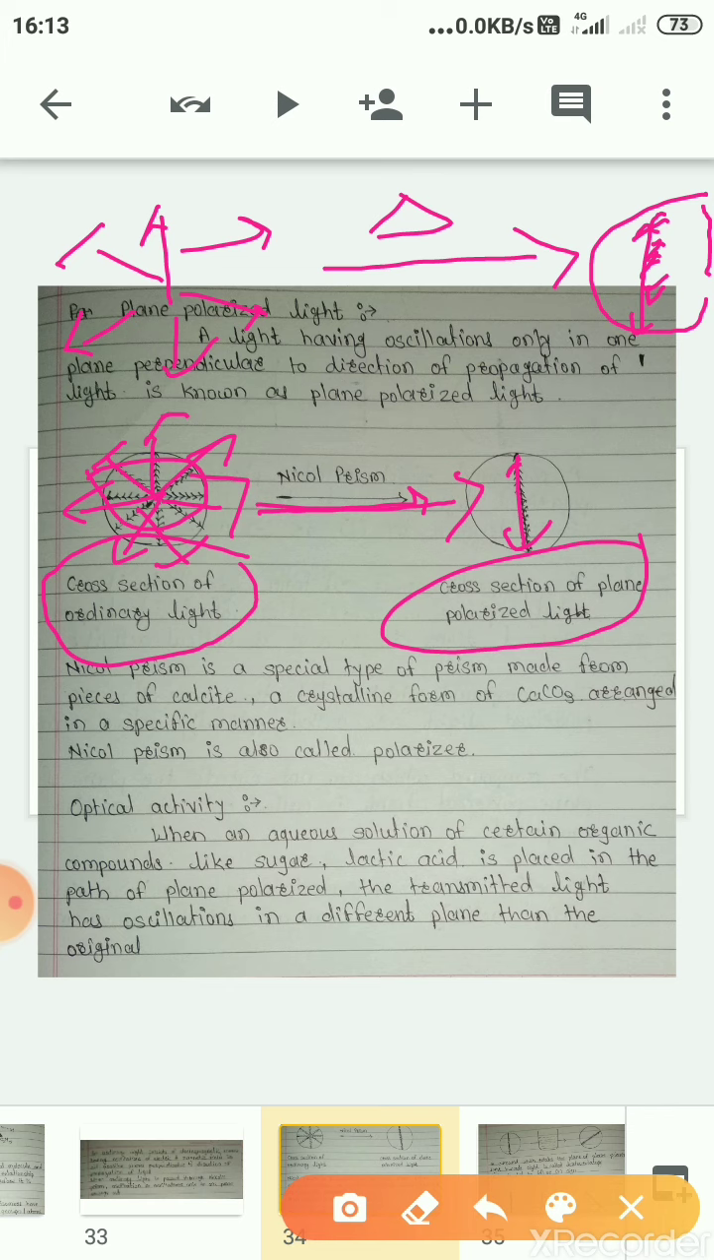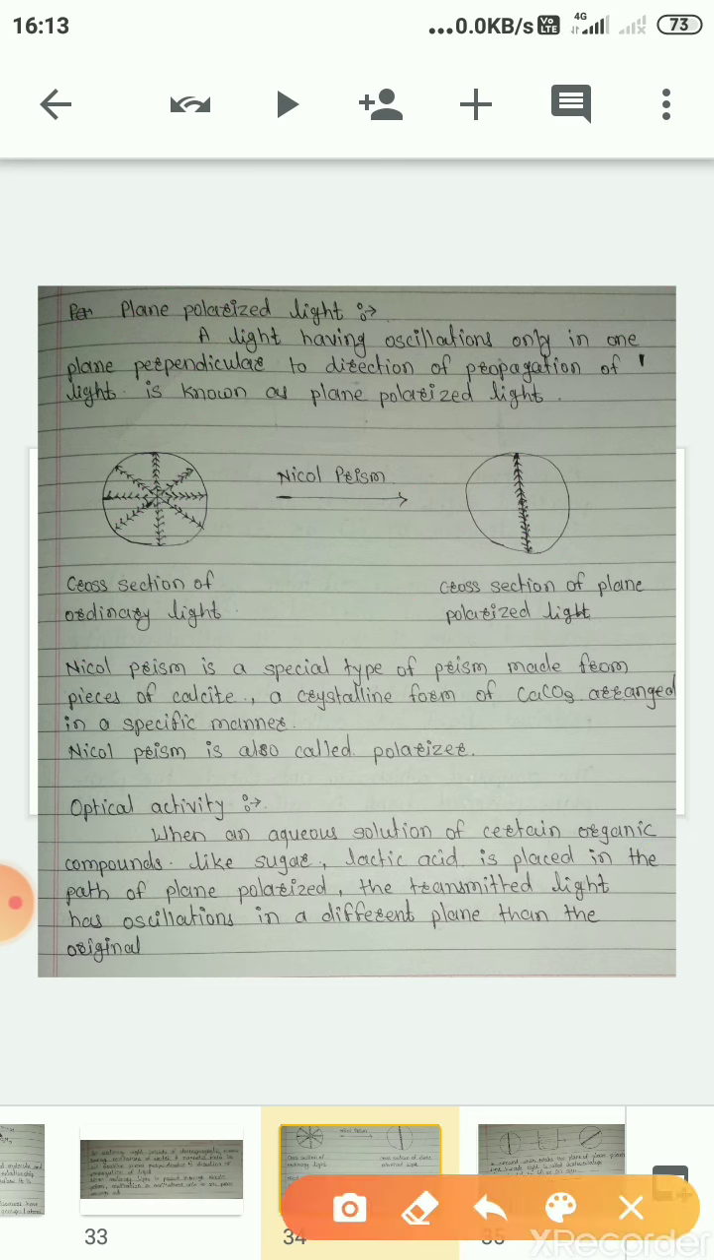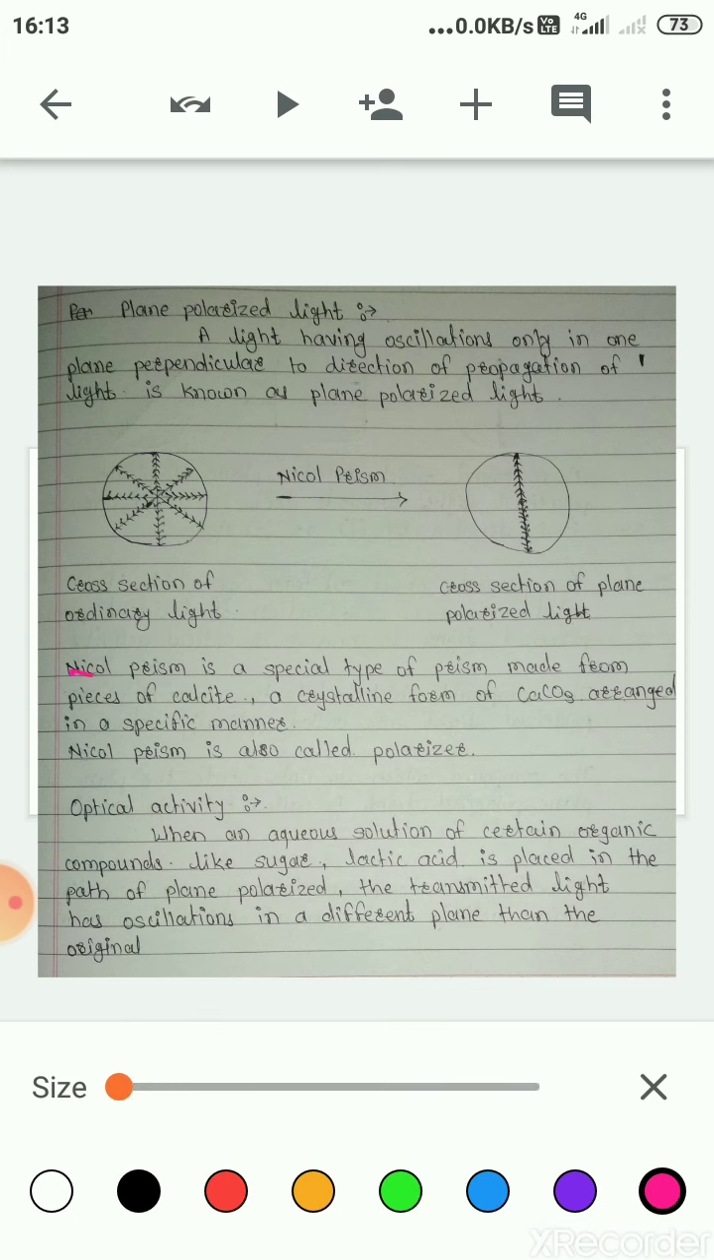Now we'll see next. Before this I told you what a Nicol prism is. A Nicol prism is a special type of prism made from a piece of calcite, a crystalline form of calcium carbonate arranged in a specific manner, and this Nicol prism is also called a polarizer. Okay, next one is optical activity.